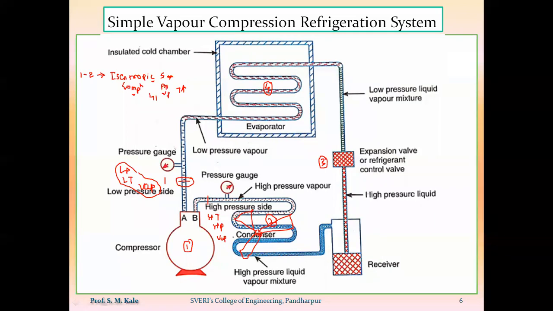And beside that condenser, there will be the exhaust fan. That exhaust fan will circulate the air over that condenser. And because of this, what will happen? That high temperature, high pressure vapor refrigerant will reject the heat to the air which is being circulated over that condenser. As the refrigerant is rejecting the heat, the energy of that refrigerant will go on decreasing. That means that vapor refrigerant will get converted into liquid refrigerant.